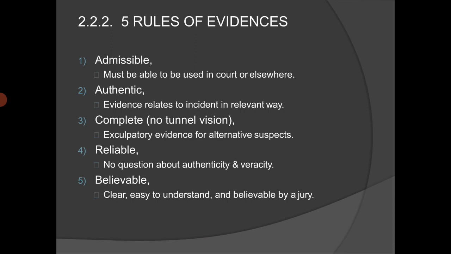So, admissible: the data must be able to be used in court or elsewhere. Authentic: the proofs or evidence relate to the incident in a relevant way. Complete: no tunnel vision. Exculpatory: evidence for an alternative suspect. There must be no tunnel vision, and complete evidence must be available. Reliable: no question about the authenticity and veracity. Believable: clear, easy to understand and believable by jury members.